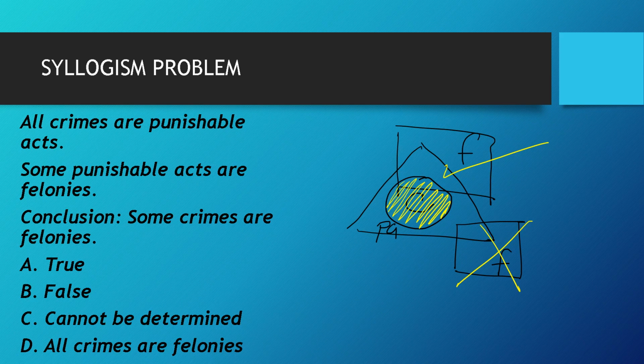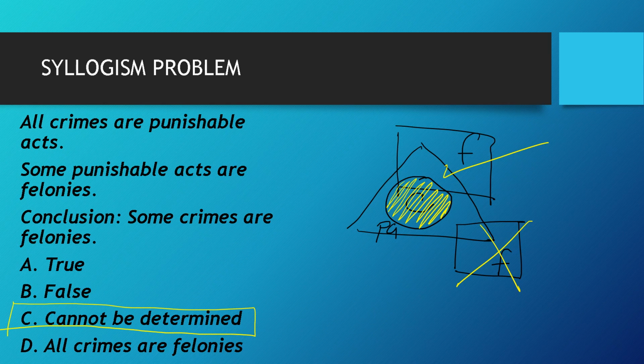So if one of them does and the other does not, then it cannot be true nor false, but you cannot determine because it is indefinite. You have no definite answer whether that conclusion is true or not.